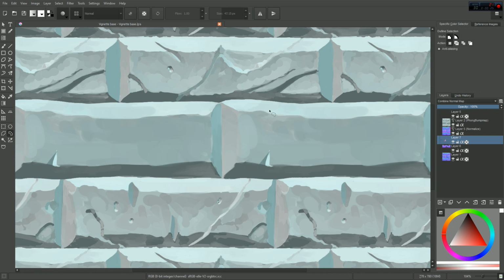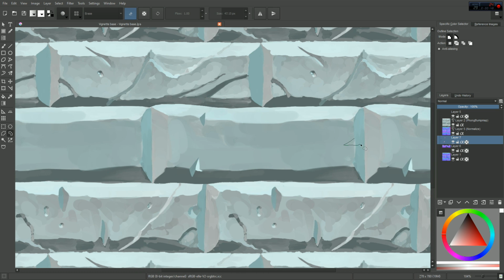In this video, I'm going to give you an overview of the tangent normal brush engine in Krita. I will not teach you how to create 3D models or how normal maps work exactly. The engine was created by Wolfera as part of the Google Summer of Code.